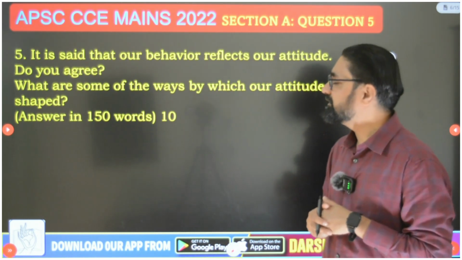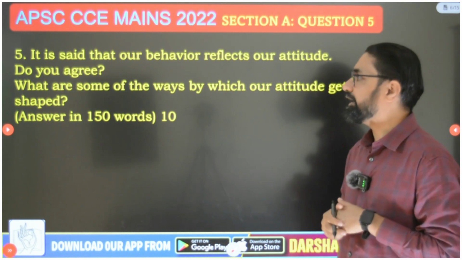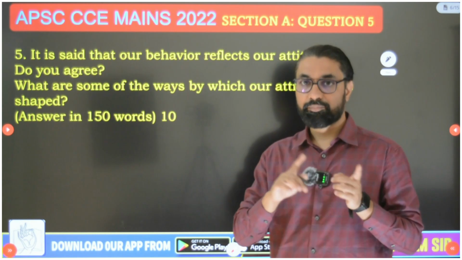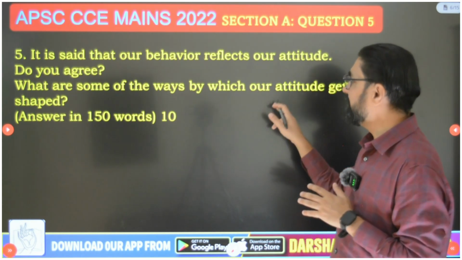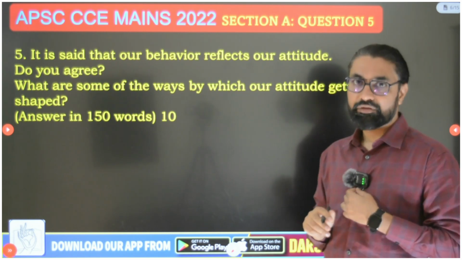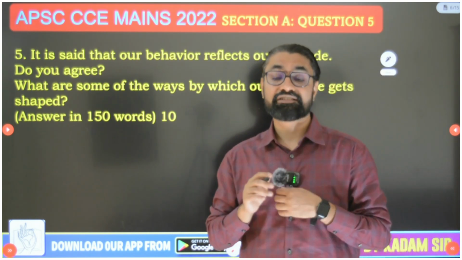So the question is, it is said that our behavior reflects our attitude. Do you agree that our behavior reflects our attitude? Do you agree or not? And what are some of the ways in which our attitude gets shaped? So what are the different ways in which our attitude gets shaped?